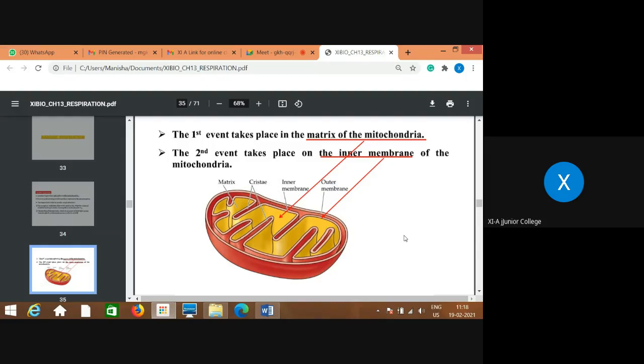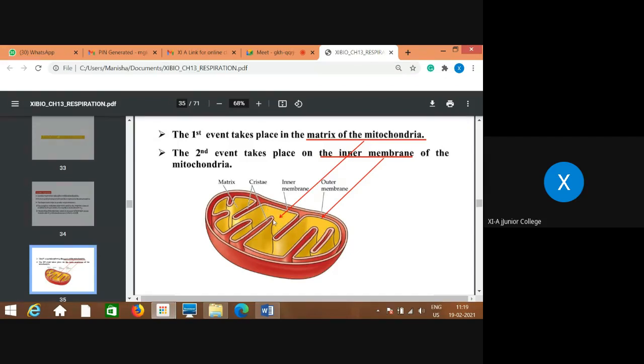As you have learned photosynthesis, where the most important organelle is the chloroplast, in the process of respiration the most important organelle involved is the mitochondria. So we are revising the structure of mitochondria, which shows two layers, the outer which is smooth and the inner which is folded, and each fold is called a crista. So these are all cristae, and inside them the matrix is present.